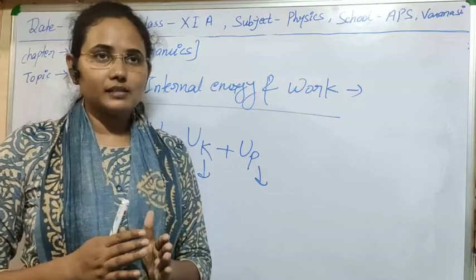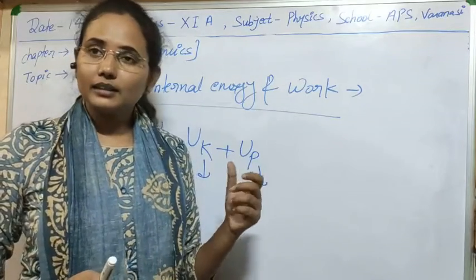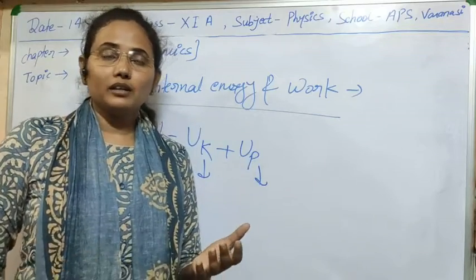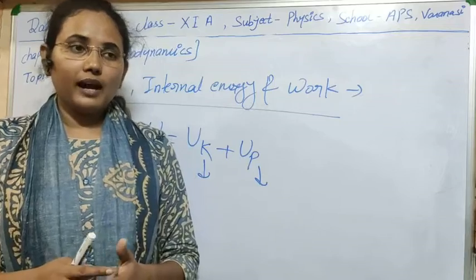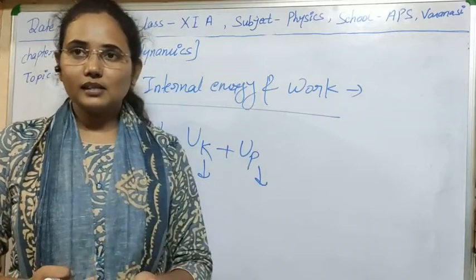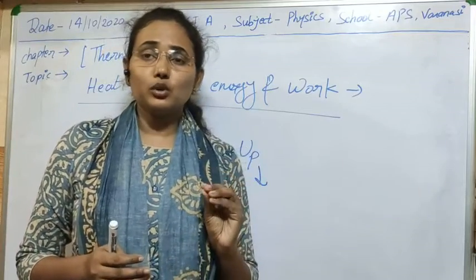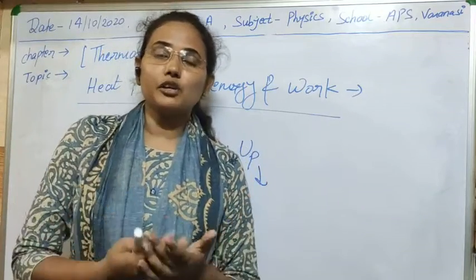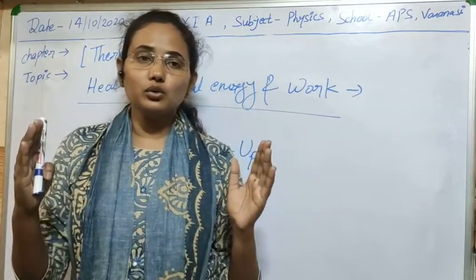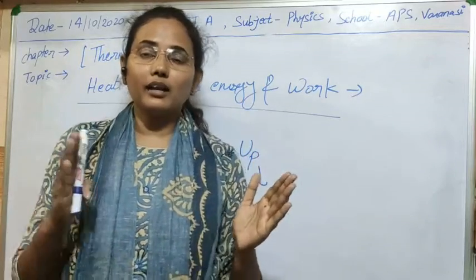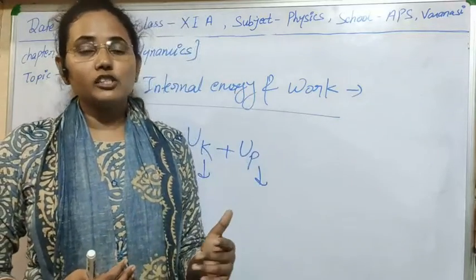Means for ideal gas, the kinetic theory of gases is followed, and in that we assume that the gas molecules do not exert any type of intermolecular forces on each other, and they do not lose their energy while colliding with the walls of the vessel in which they are contained.